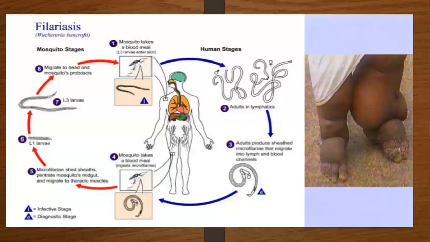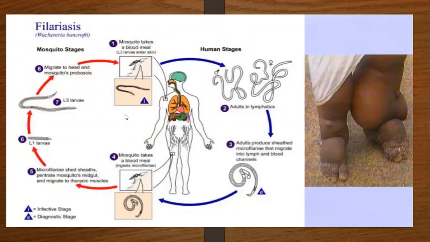So these are the worms. They enter the human being through the mosquito, then go to the limb area and the genital area and start to develop. They develop in the limb and migrate through the blood to that part of the body. Then they come to the blood. Again the mosquito sucks blood from the infected person. Once the mosquito sucks blood from the infected person, that mosquito contains this worm inside its duct area. Then it is transmitted again to a normal person.